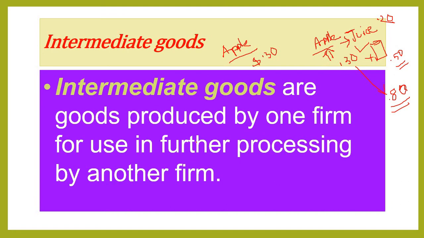Our main task is to understand what intermediate goods are. Intermediate goods are used for further production. This is the further processing of production. So any good we use for our further production is an intermediate good. An apple, if we eat it directly, is a final good. Now we are not taking the apple directly, we are consuming it in the form of juice. So juice is the final good, but the apple we now use for making juice is a raw material.